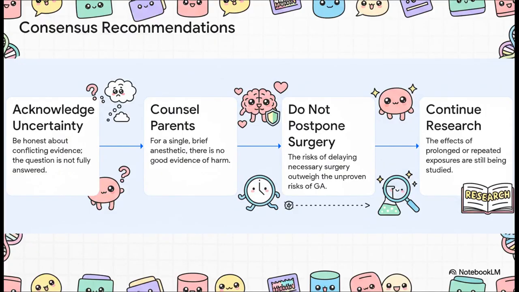So our primary role as clinicians is to synthesize all of this into clear, evidence-based recommendations for families. And this is the consensus from major pediatric anesthesia societies worldwide. First, we have to be honest and acknowledge the uncertainty. Second, we can confidently reassure parents that for a single, brief anesthetic, our best evidence shows no signs of harm. Third, and this is the most important part, the known risks of delaying a medically necessary surgery far outweigh the theoretical and unproven risks of the anesthetic. And fourth, we have to acknowledge that the jury is still out on prolonged or multiple exposures, and this remains a vital area of ongoing research.